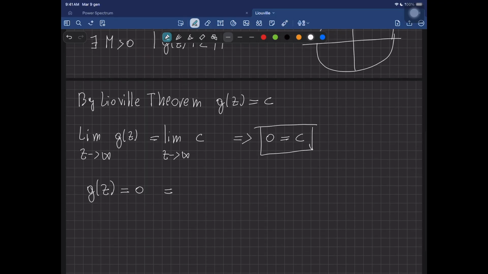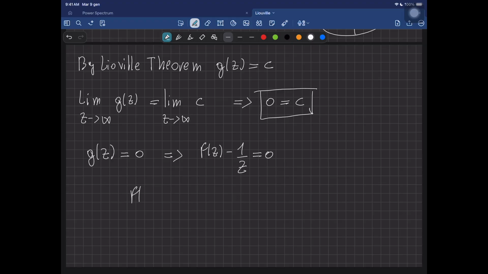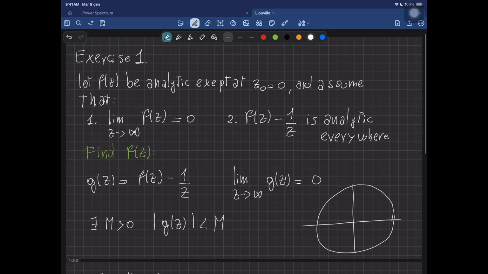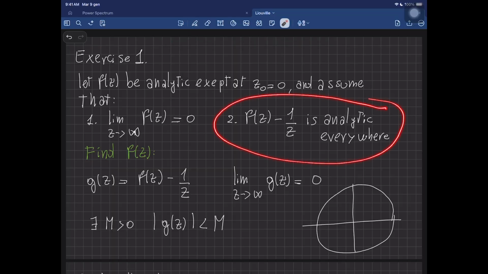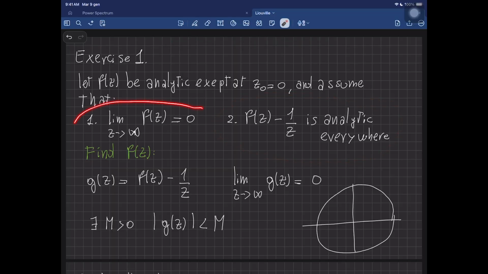So this implies that f of z minus 1 over z has to be equal to 0, which means that f of z has to be identically equal to 1 over z. So from the singularity behavior of my function, so the behavior at the singular points, and its behavior at infinity, I can extract the function itself using Liouville's theorem. And that's why this theorem is so important.